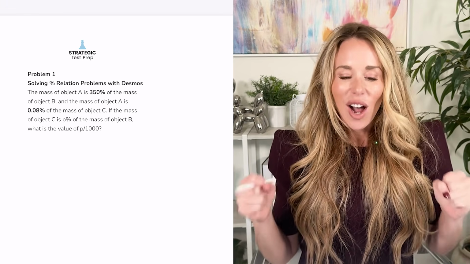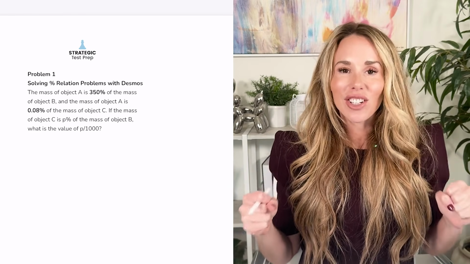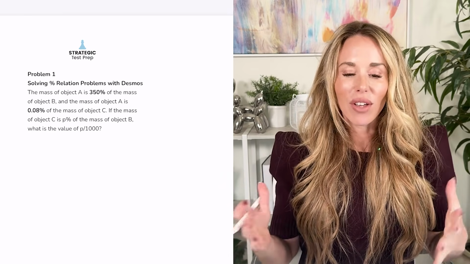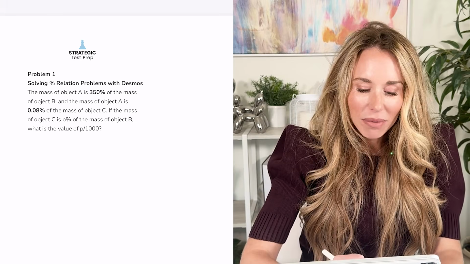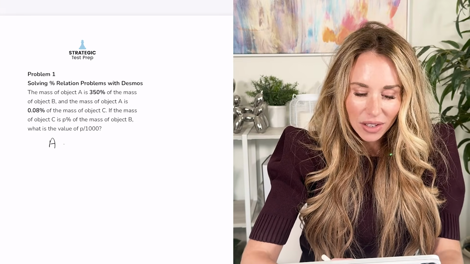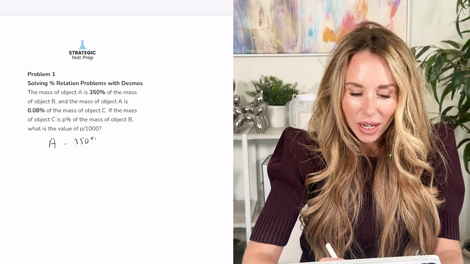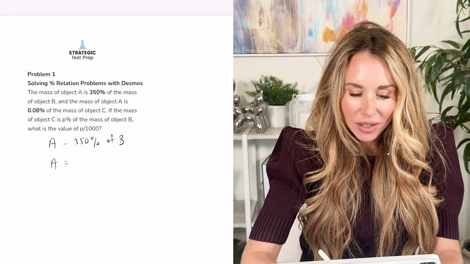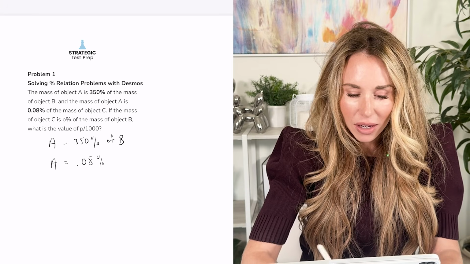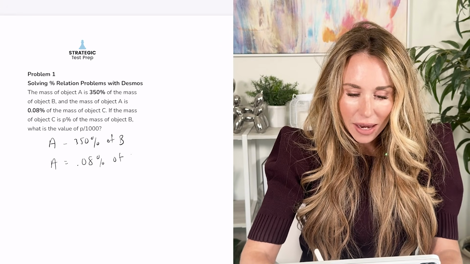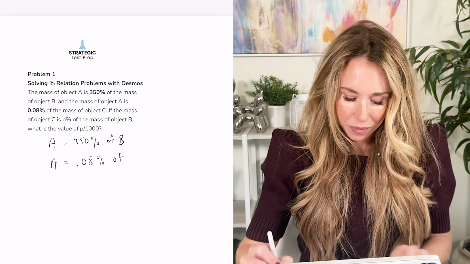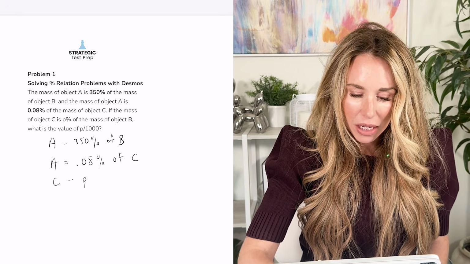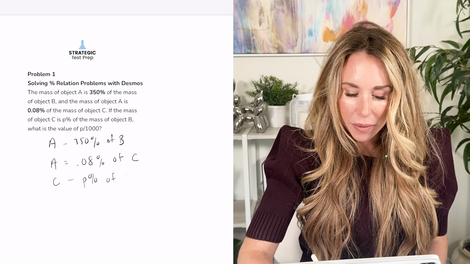Okay, so for this problem, you actually can create a list in Desmos, and Desmos will solve the whole thing for you. So let's first map this out. They said A is 350% of B. They also said A is 0.08% of C. And then they said C is P% of B.